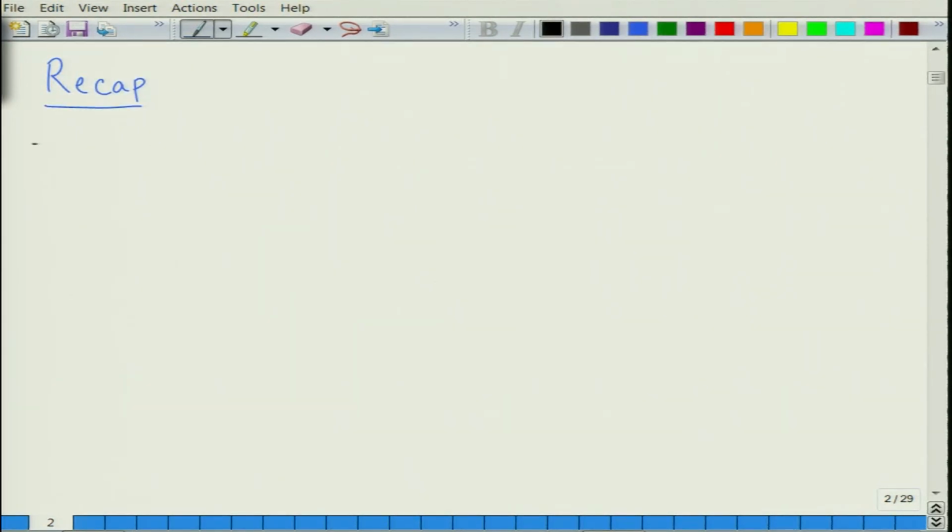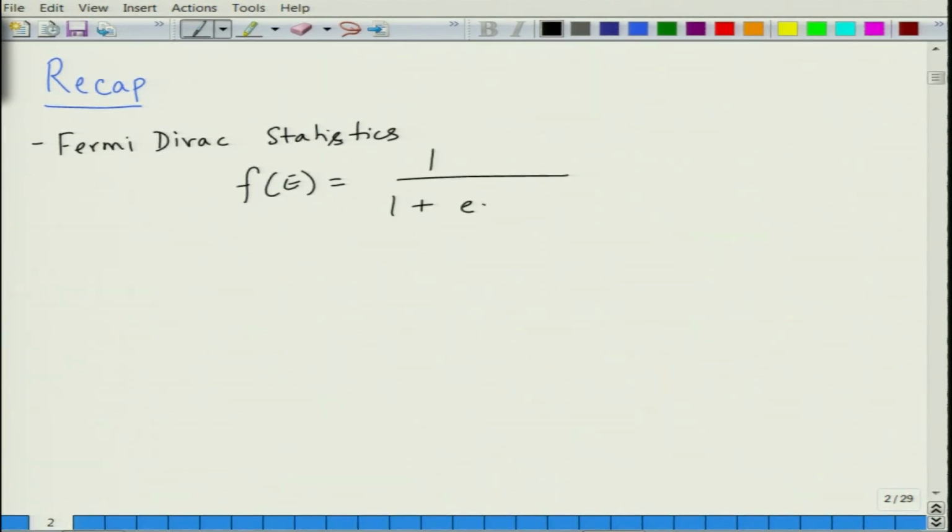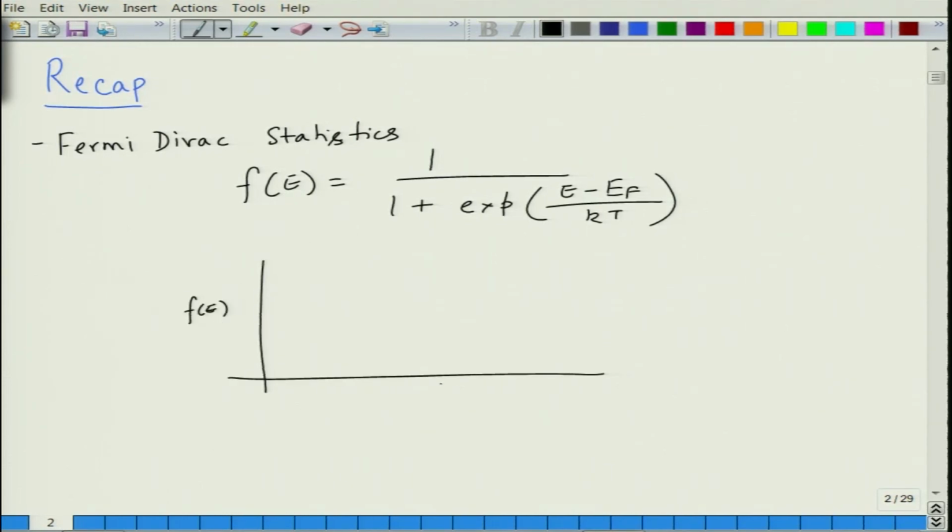So, in the last class we were talking about Fermi-Dirac statistics, which is basically the probability of finding an electron in the energy space. So, essentially when you plot Fe as a function of E, Fermi energy is the energy above which all the energy levels are empty at 0 Kelvin and below which all the energy levels are filled at 0 Kelvin.